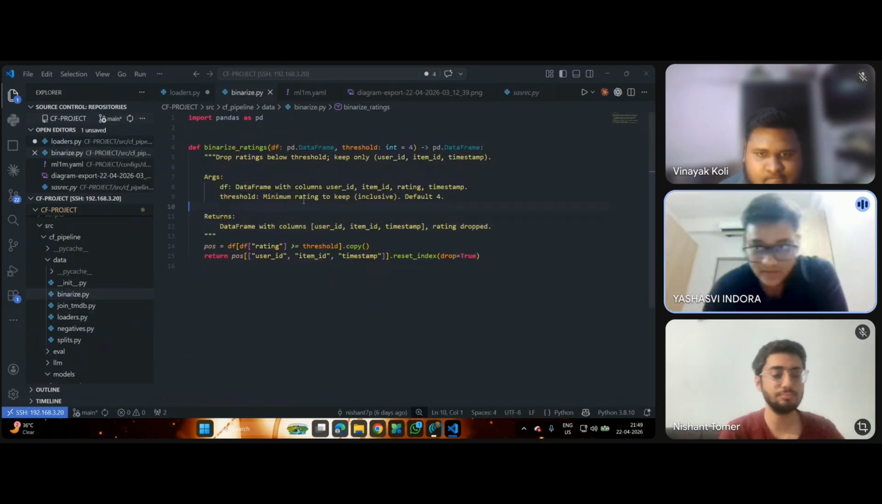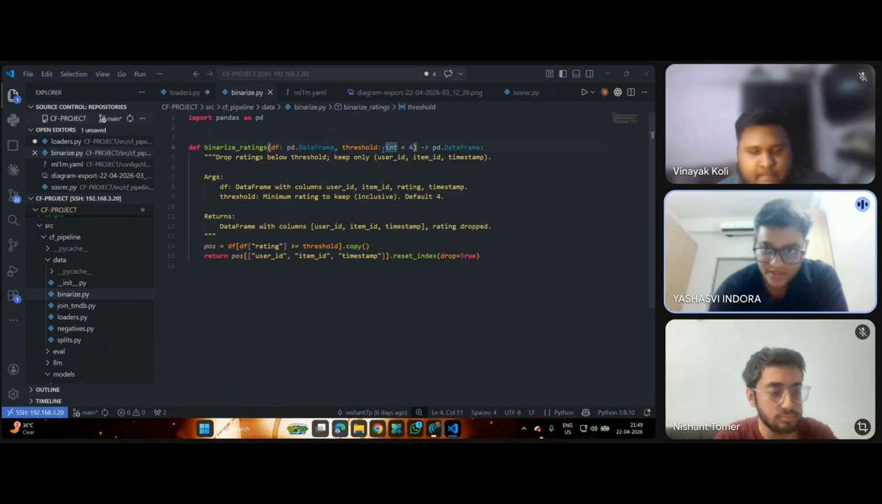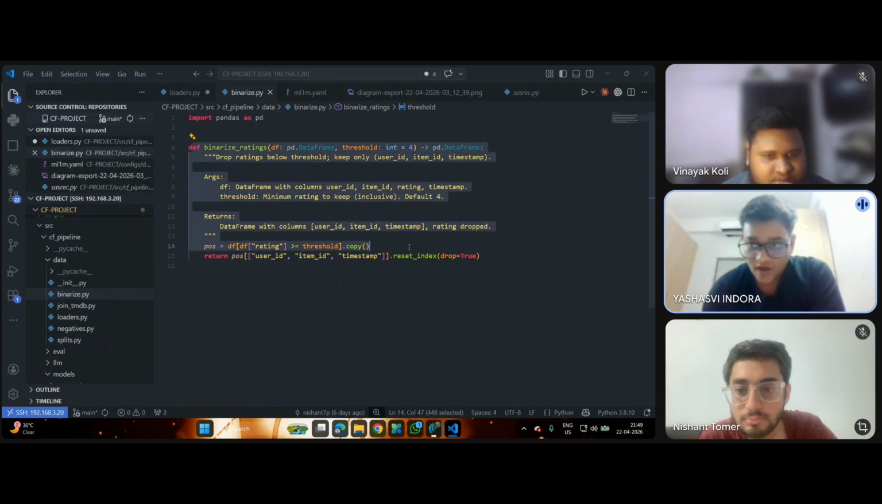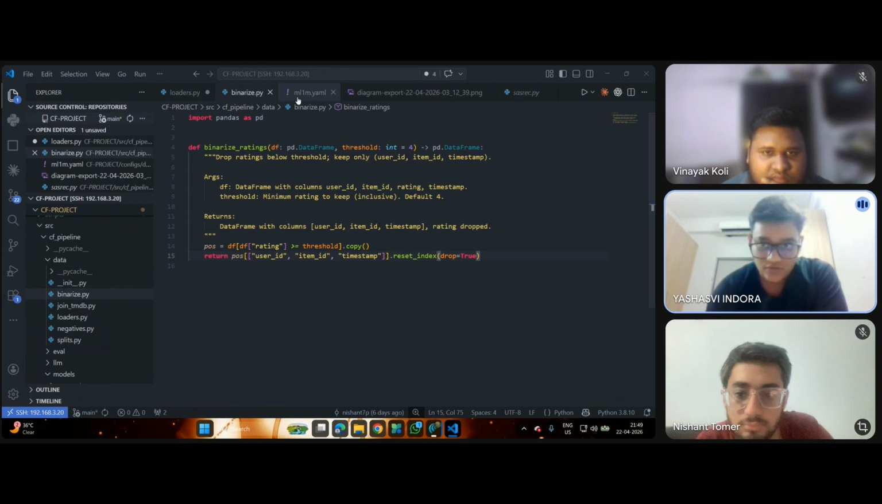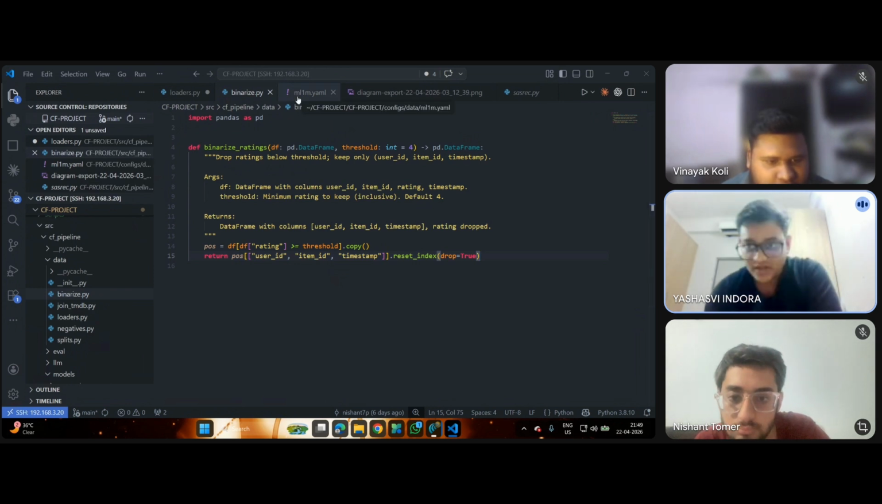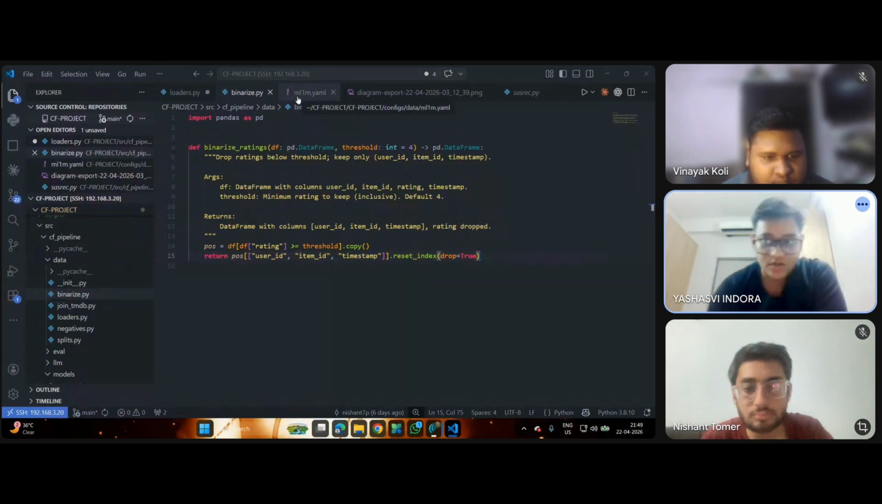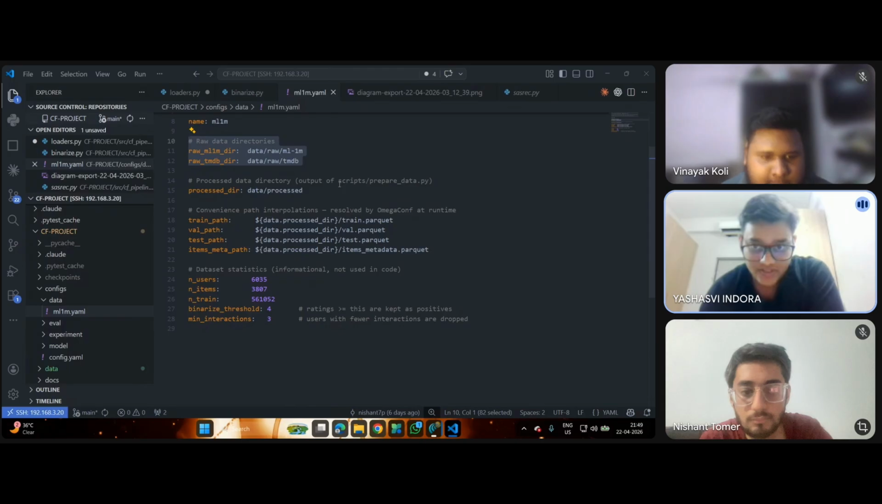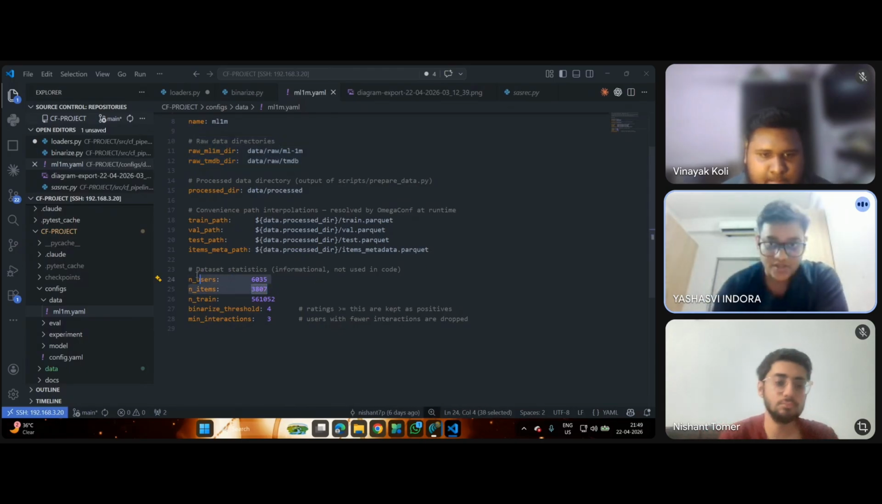In this binarization, a rating of 4 or above becomes 1, and the rest we drop entirely. No imputation, no mean filling. After this, the rating value is never used again. The threshold and the minimum interaction count of 3 are both configurable in the YAML file. So after filtering, we are left with 6,035 users and 3,807 items.